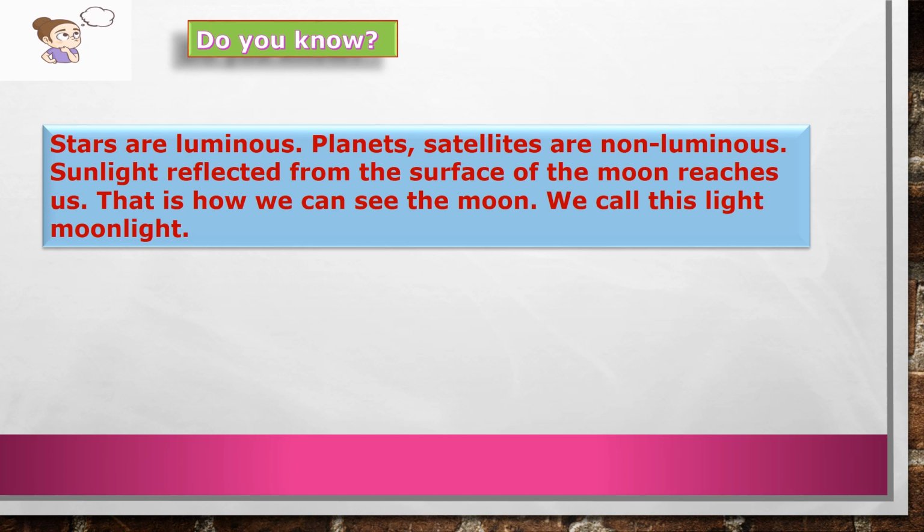Now do you know stars are luminous? Luminous means these are giving light. Planets, satellites are non-luminous, means these are not giving light. Sunlight reflected from the surface of the moon reaches us. That is how we can see the moon. The sunlight goes to the surface of the moon and that reaches to us, and due to that we can see the moon. We call this light moonlight.